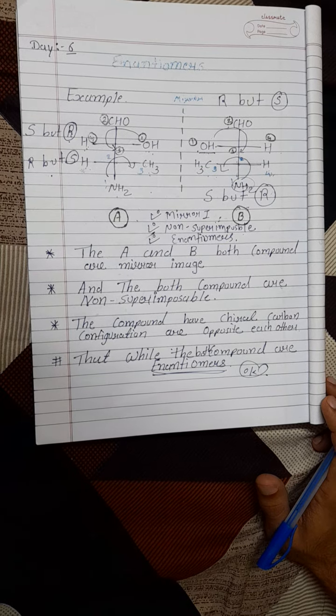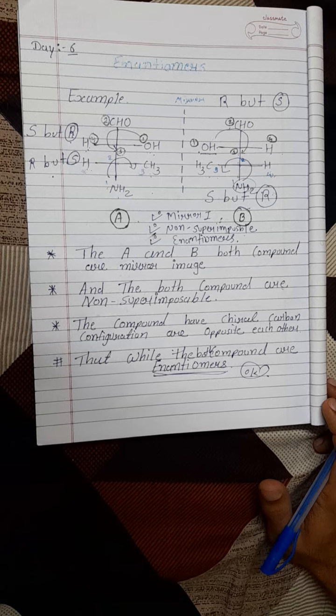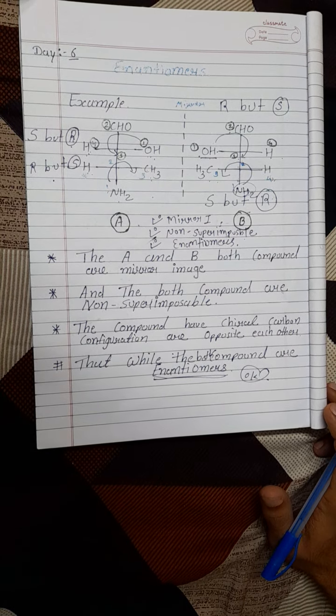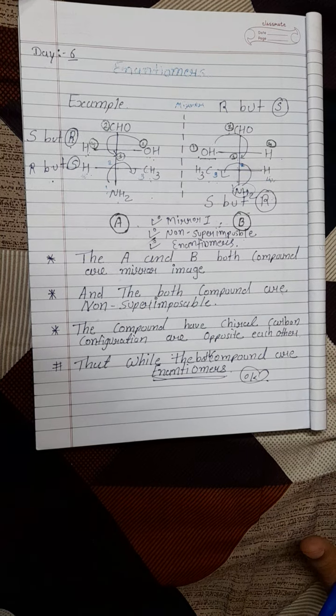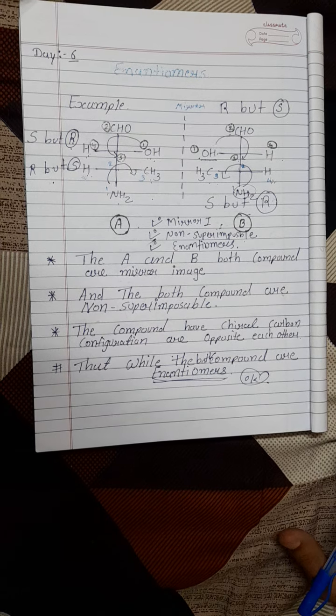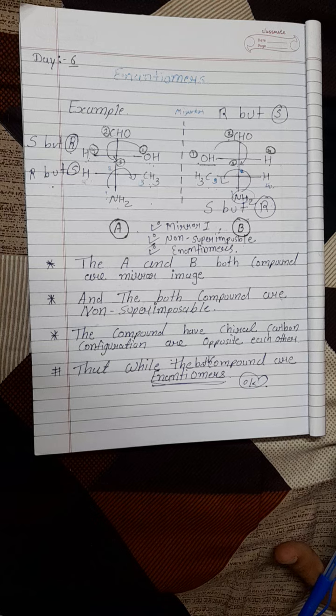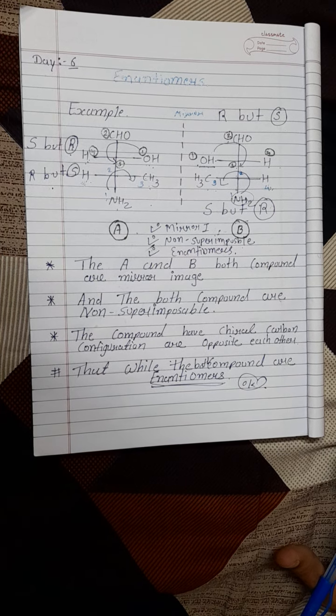Today we are discussing enantiomers in molecules. First, we have to say the molecule must be chiral. Then we say the molecule gives a mirror image. Then we say the molecules are non-superimposable on each other.